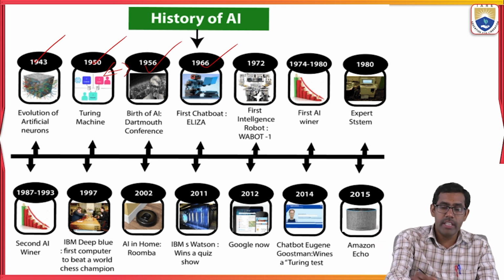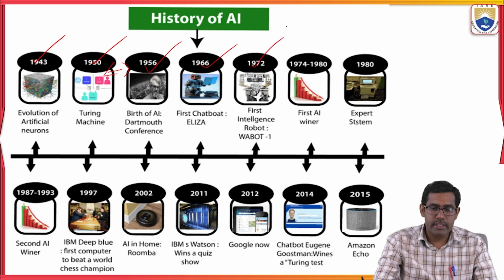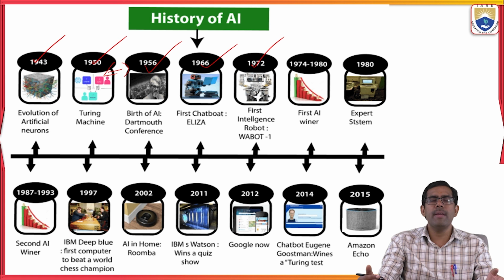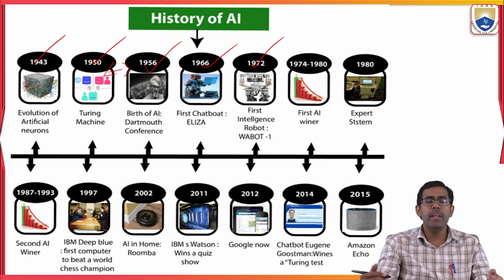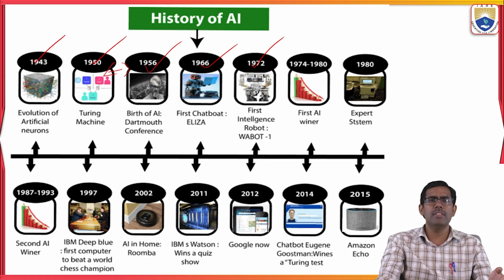The next one is the first intelligent robot, which was introduced in the year 1972. Okay, so here the first intelligent robot was introduced. How will a machine act? For example, how will it walk, how will it react, how will it act? Like that, the artificial intelligence based system was tested in the year 1972.